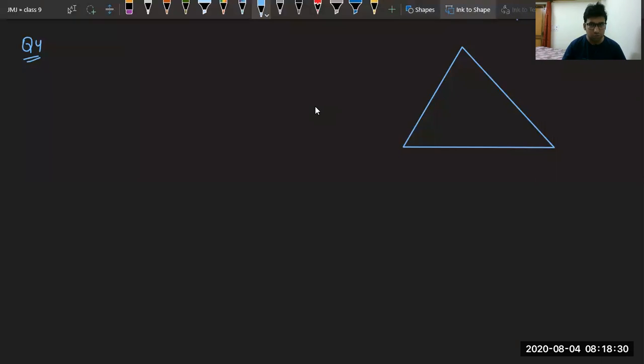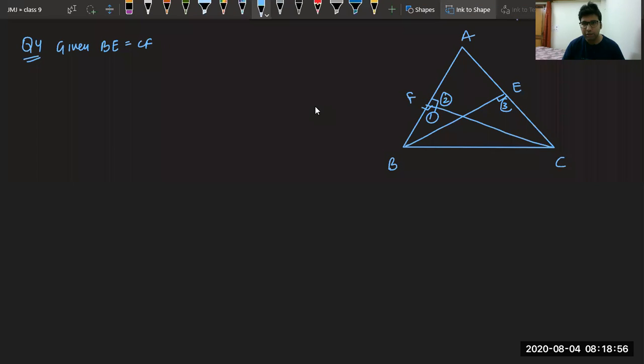Okay. So A, B, C, BE and CF are equal altitudes. So BE like this and CF like this are equal altitudes. So given BE equal to CF, apart from that, if it is 1, it is 2, it is 3, and this is 4, we know angle 1 equal to angle 2 equal to angle 3 equal to angle 4, 90 degrees.